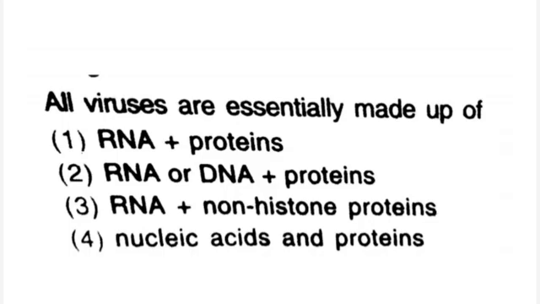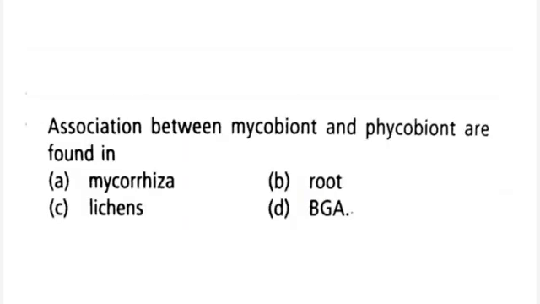All viruses are essentially made up of 1. RNA plus proteins, 2. RNA or DNA plus proteins, 3. RNA plus non-histone proteins, 4. nucleic acid and proteins. Right answer is 2, RNA or DNA plus proteins.